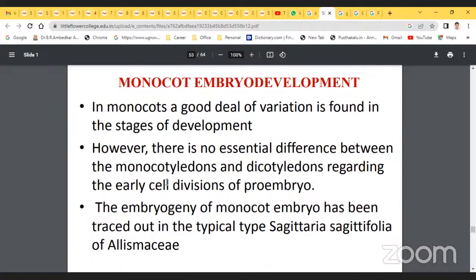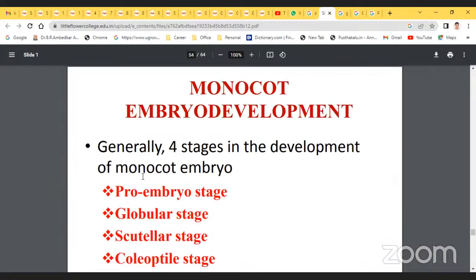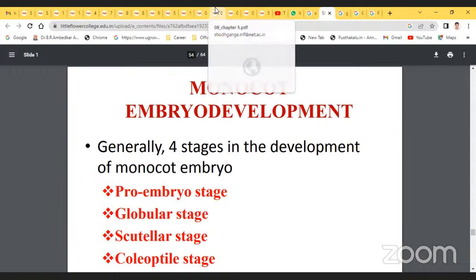The embryogeny of the monocot embryo has been traced in the typical type, Sagittaria sagittifolia of the Alismataceae family. Generally there are 4 stages in the development of the monocot embryo. How many stages? 4 stages.